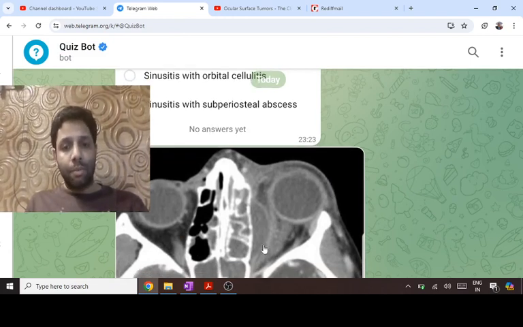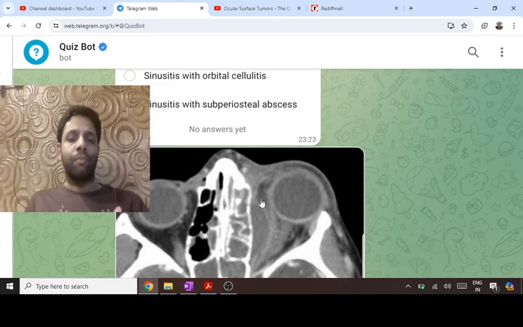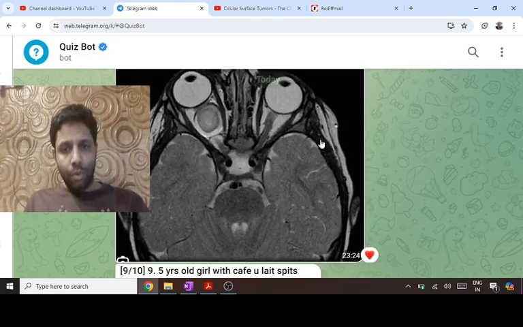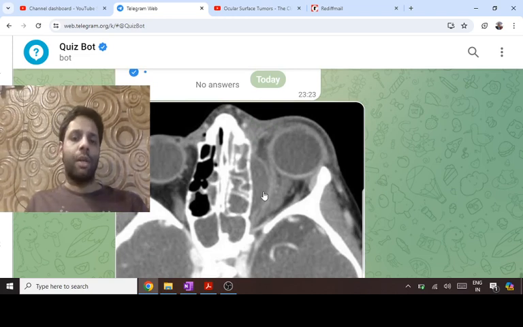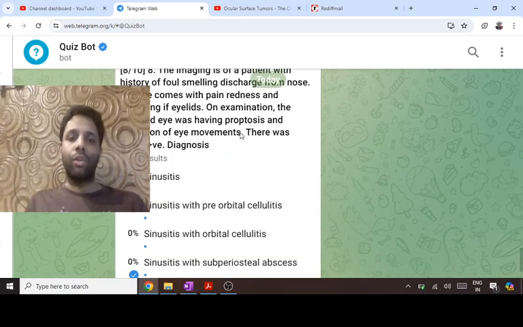But see the images of the abscess, not of orbital cellulitis. Orbital cellulitis will be a diffuse involvement, which is very rare to be asked. So the image goes in favor of subperiosteal abscess. The text can be both cellulitis versus abscess. And RAPD means relative afferent pupillary defect positive, that is seen in optic nerve compression, Marcus Gunn pupil.